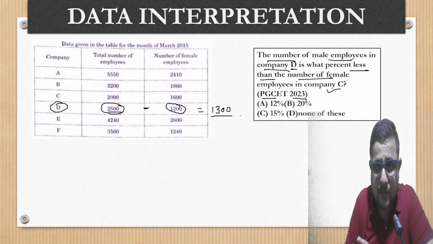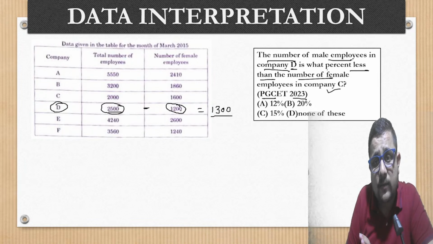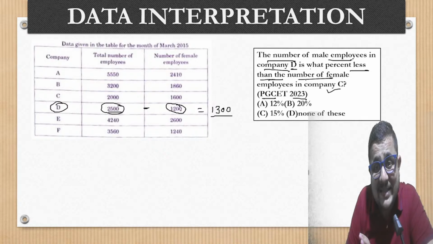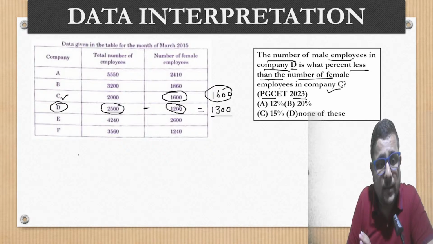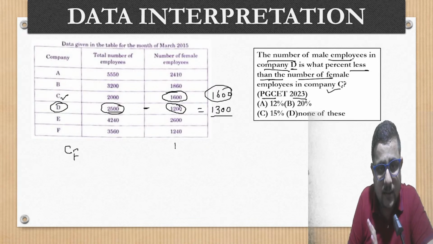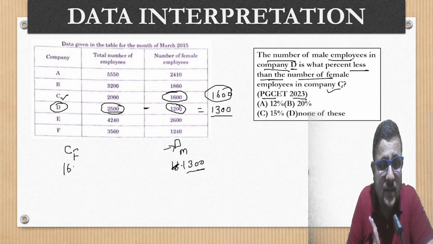Clear? Okay, fine. After this, we can move further. What are they saying with respect to whom? Is what percent less than the number of female employees in company C? So how many female employees are there in company C? This is company C, 1600. CF means female employees in C, and DM means male employees in company D, like that I am mentioning here. So this is 1300, and the number of female employees in company C are 1600.